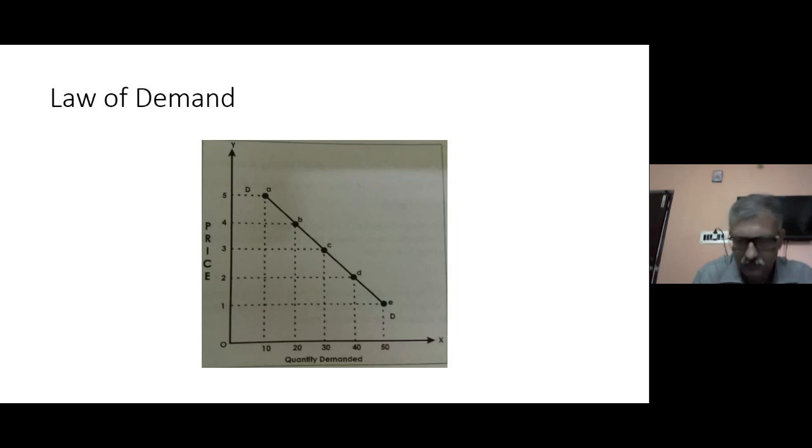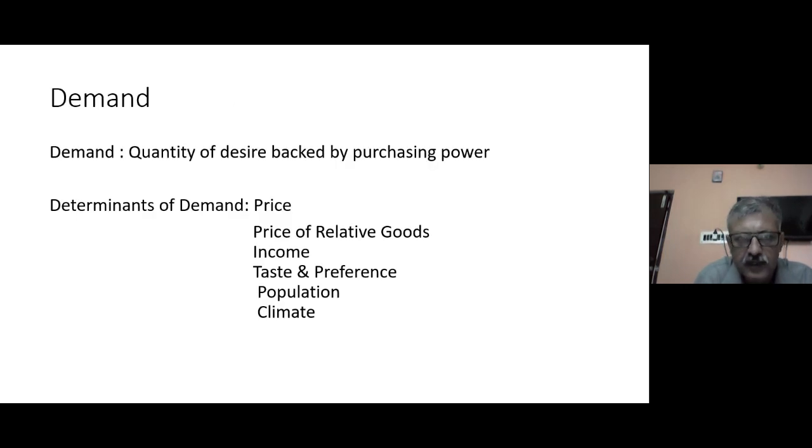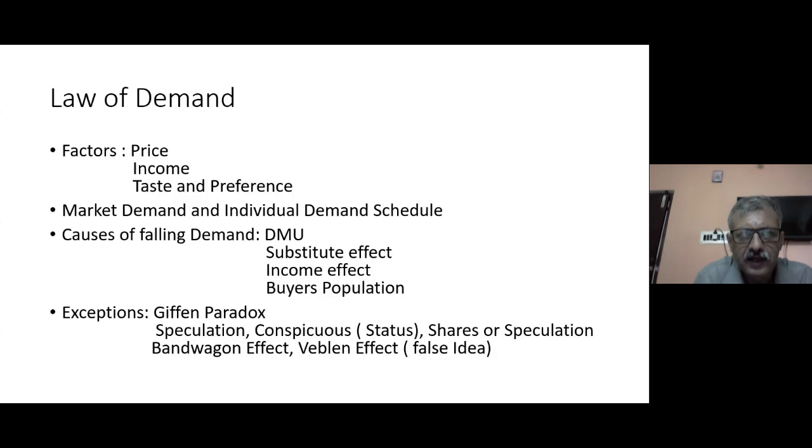So while determining the demand, we need to understand both the individual demand schedule and the total market demand schedule. Total market demand schedule means forecasting the demand curve of all the consumers in the market and taking the sum total of it. And individual means one consumer, what demand they would have at different price levels.